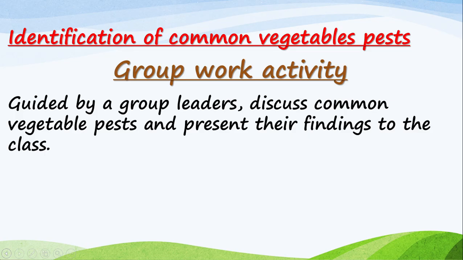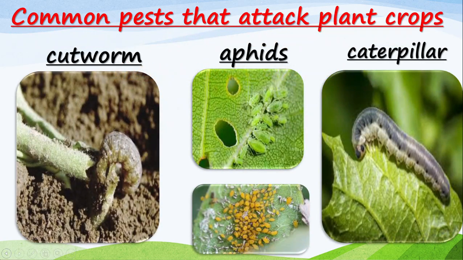So those are the main common ones. And in our lesson, remember we said that we should be able to give examples of common vegetable pests. Now we have given the three. These are common vegetable pests. They affect plants differently. Now look at these pictures on this screen here. Every group will see. The first picture is a picture of a cutworm.